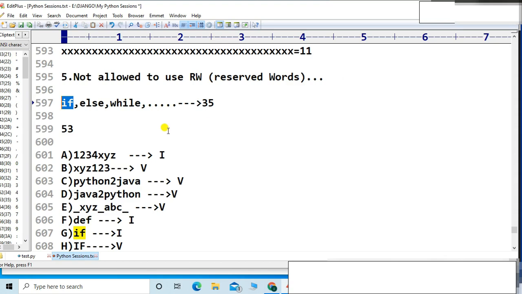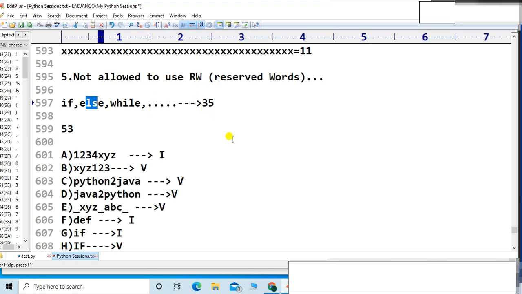A reserved word can be a class or a method, friends. Just like in the English dictionary, suppose there are some words: mango means mango, apple means apple. They have one single meaning, no other meaning. Though certain words have multiple meanings, let us consider these words as having one. You can't say apple is a banana. That is not possible, so the words are fixed. That's why you can't allow it. These are the reserved words, friends.